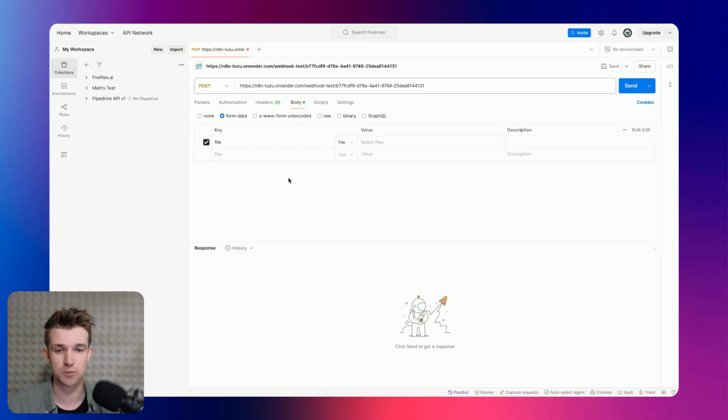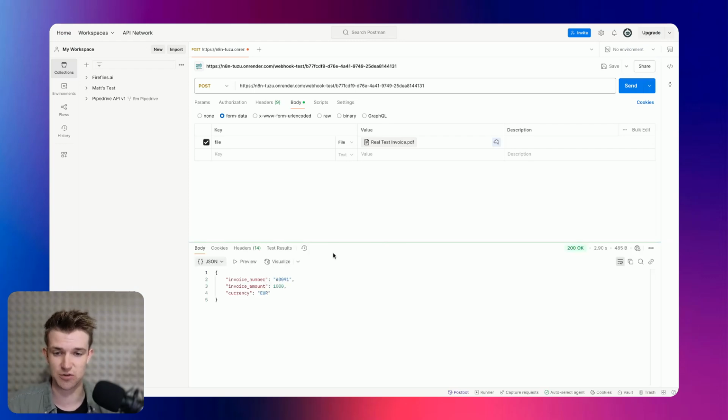So we're going to go over to Postman. We're going to select that file. We need to turn on the automation on N8N or give it a test. And click send, and it should give us the details that we want. So it should come back and say €1,000. Yep, there we go, €1,000 or in euros, and that's the number.